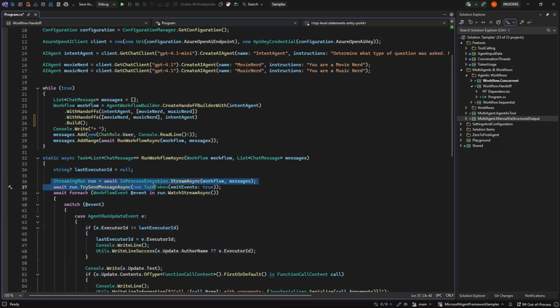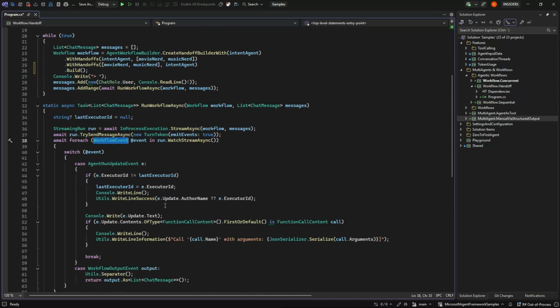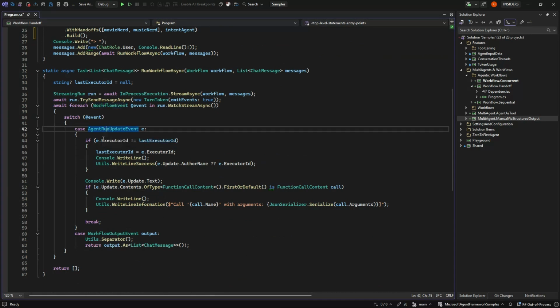And we are gonna use this in-process execution and stream async the workflow with our message, which is just our question so far. And then we're gonna watch the stream and see for the events. And one of the events that come back in this scenario is the agent run update event, meaning whenever it's writing something back, we can get back